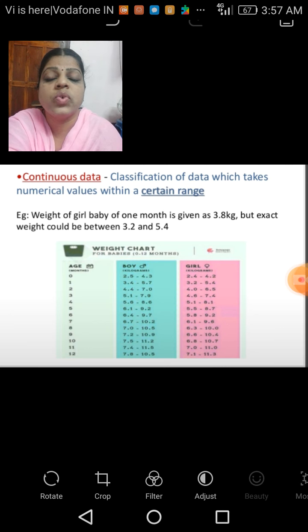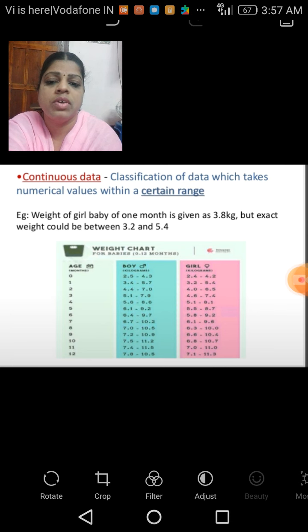So children, these are the classifications on the basis of the nature of the data. We have discussed the classifications, including discrete data as well as continuous data. So children, these are the different manners in which the data are classified.